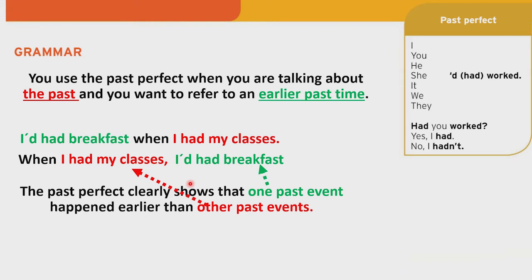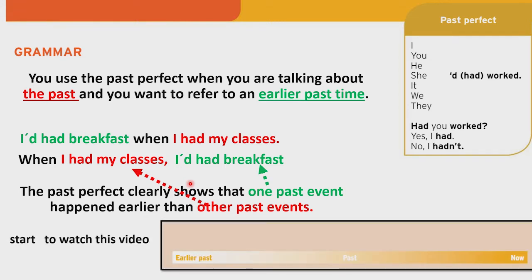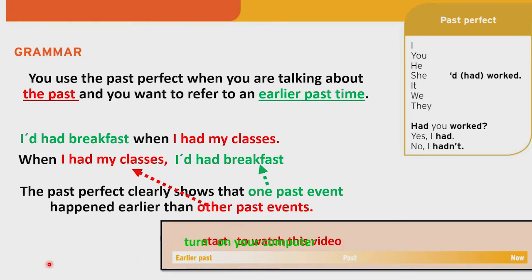Okay? Now, let's do a little exercise. Imagine that you have these two actions. We have start to watch this video and turn on your computer. What action will be first? Start to watch this video or turn on your computer? Well, if you are watching the video on your computer, obviously first you have to turn on your computer and then you start to watch this video.